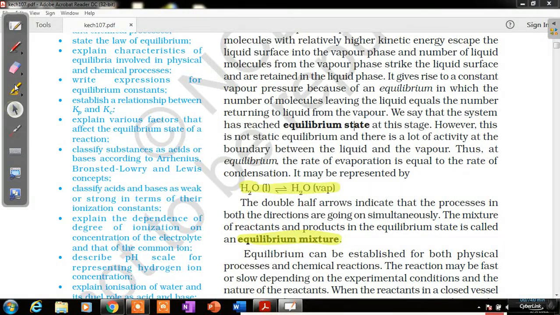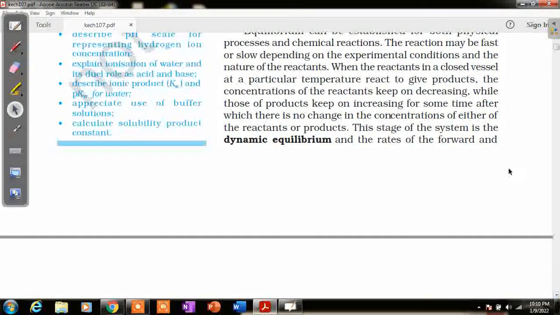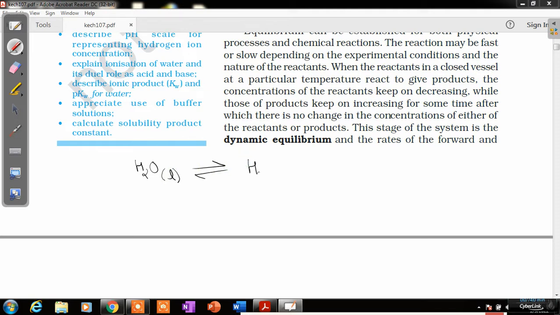Next is the types of equilibrium, or the equilibrium condition. In the condition where we were talking about liquid water converting to water vapor, regularly the liquid water was converting to vapor, and regularly the vapor was converting back to liquid.